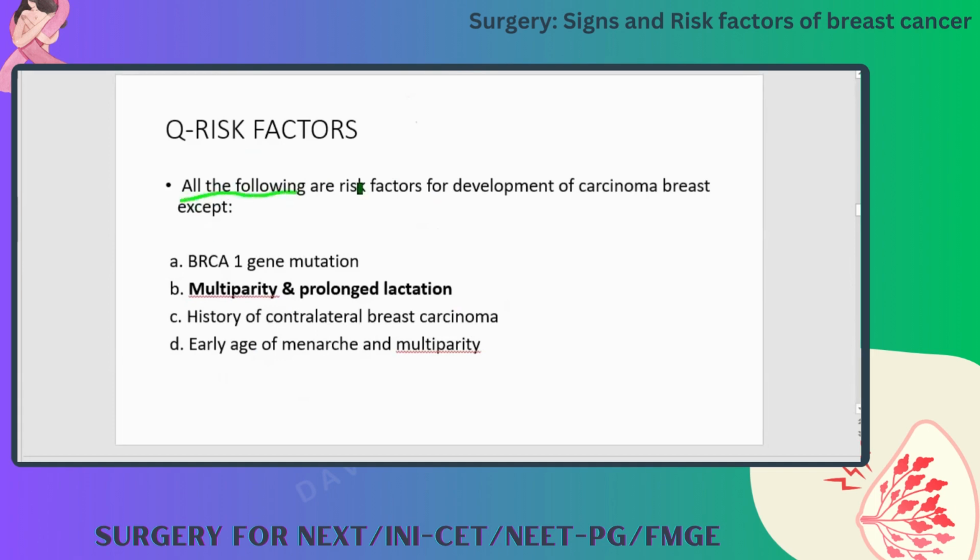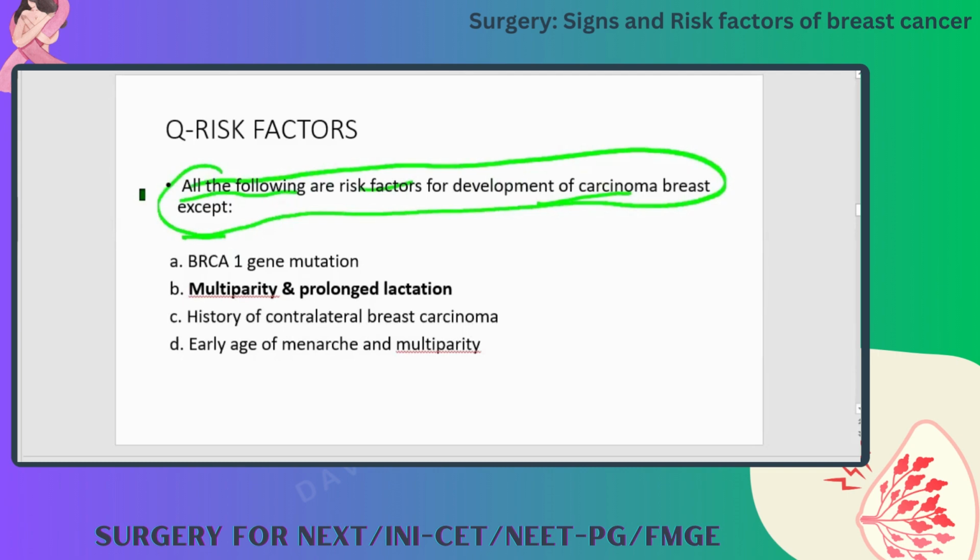All the following are risk factors for development of breast cancer, except, and the answer is highlighted here. But why is it so? Just read the question for 2 minutes. The answer is that multiparity and prolonged lactation is not a risk factor. So, which is not a risk factor? That is a simple question. Can anybody tell me the answer? Why is it so? Hormones, estrogen, progesterone.